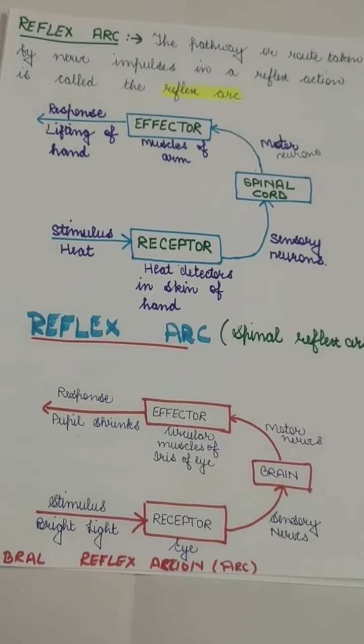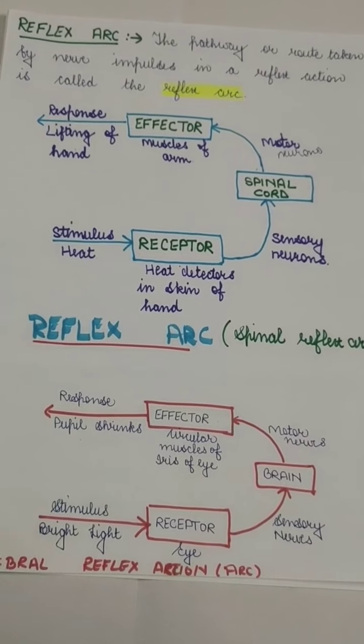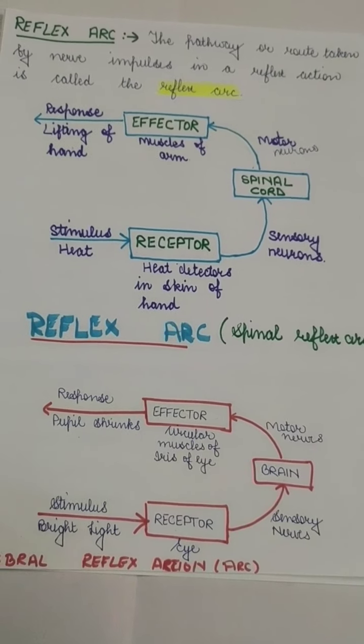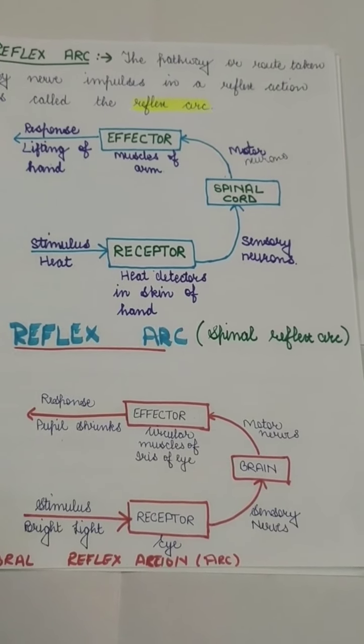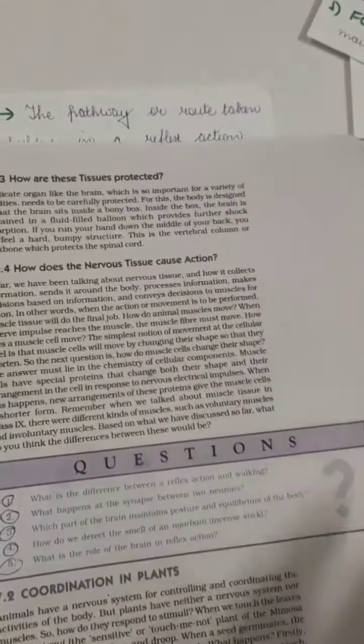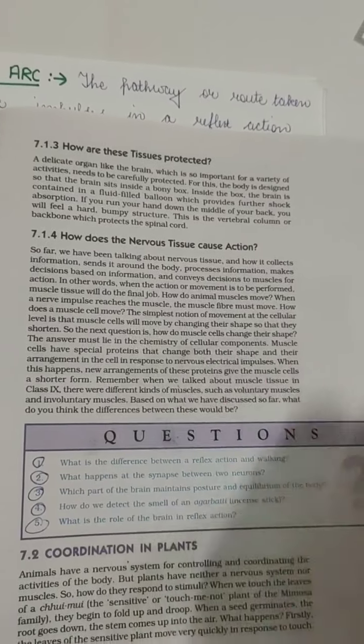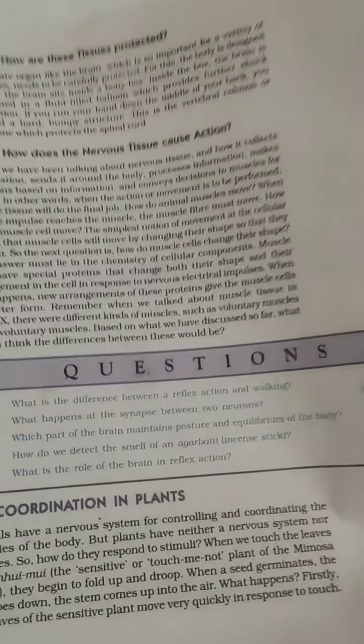How these muscles take action, or in your book, how the nervous tissue causes action, is topic number 7.14, which I'll show you here in your book. Since we are dealing with this, I'll explain it here only.